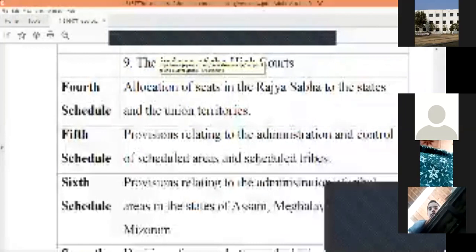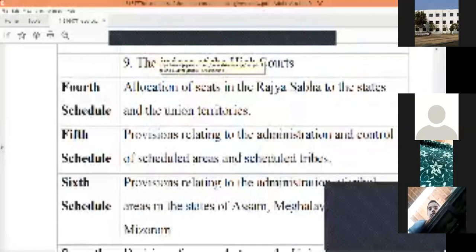In the sixth one, again it is related to the provisions relating to the administration of tribal areas in the states of Assam, Meghalaya, Tripura, and Mizoram. It is exactly what I said in one of the previous sessions.